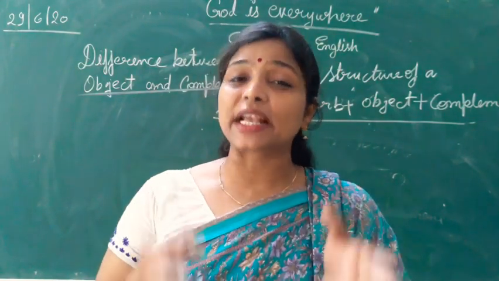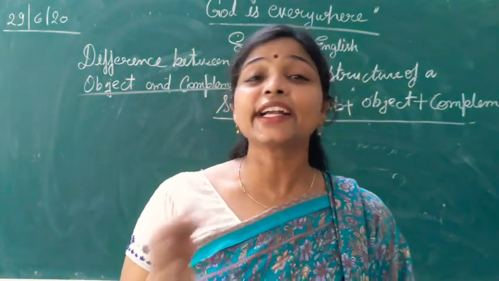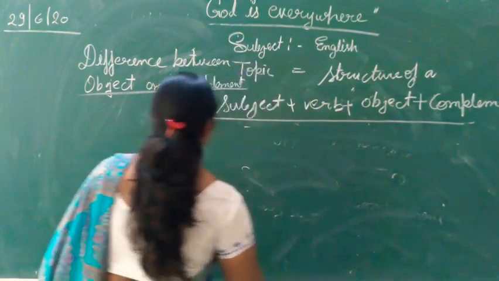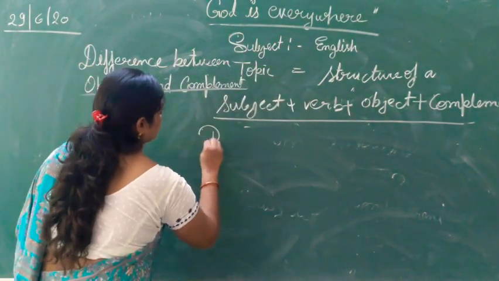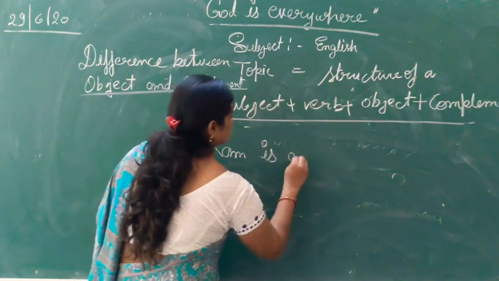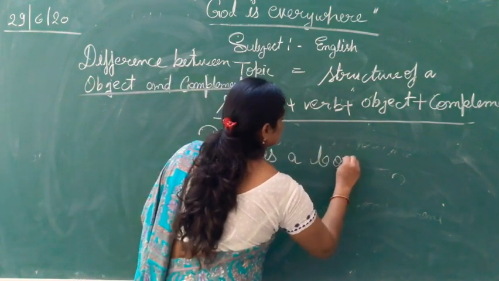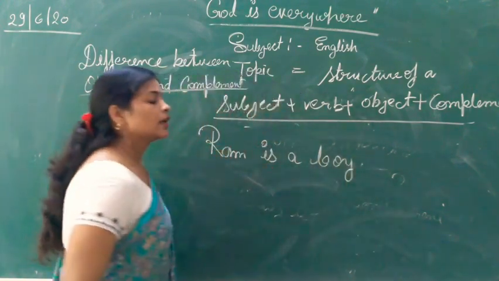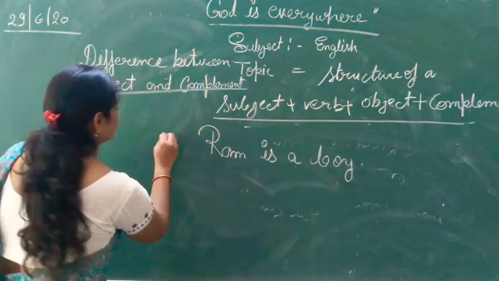Now, what is the basic difference between object and complement? See. Ram is a boy.